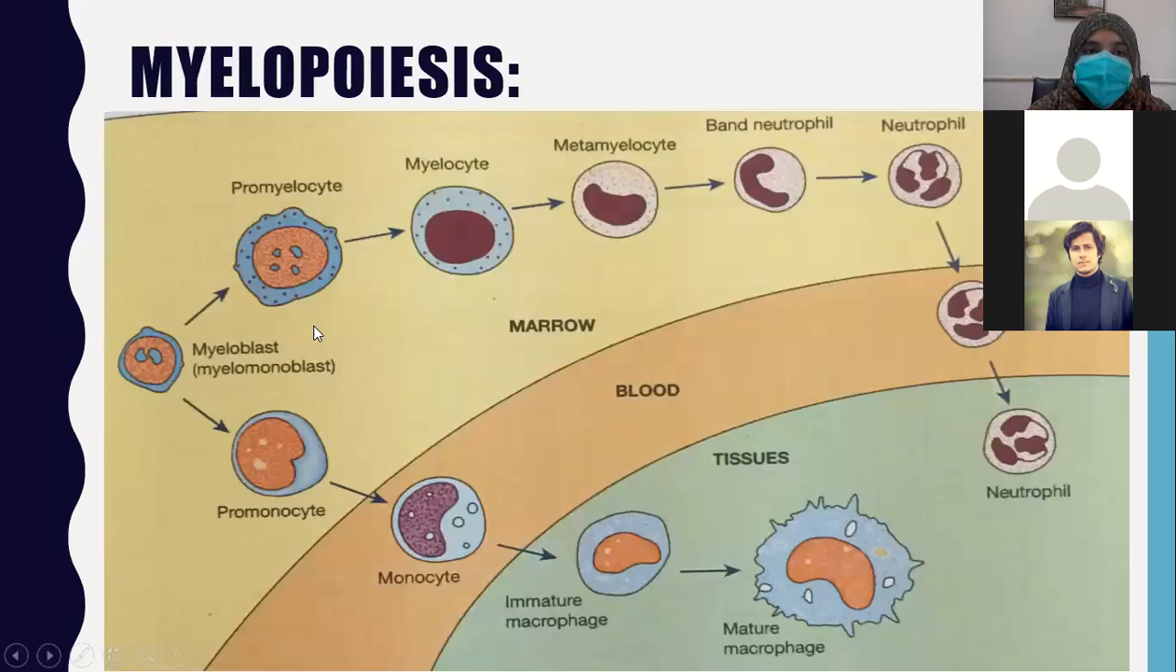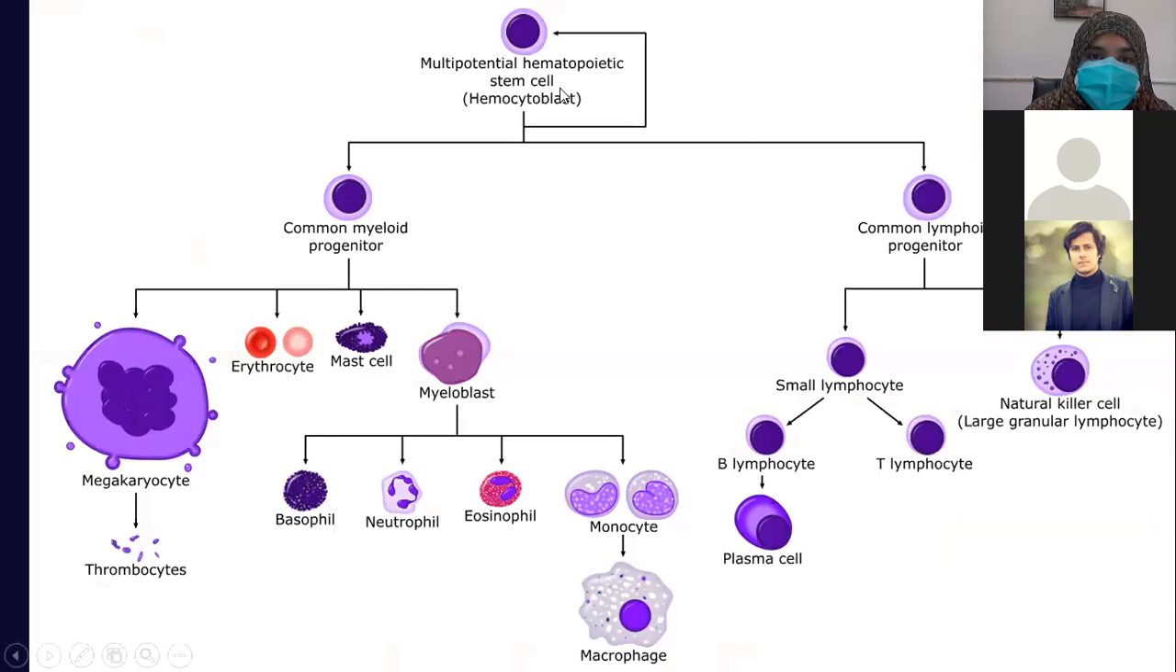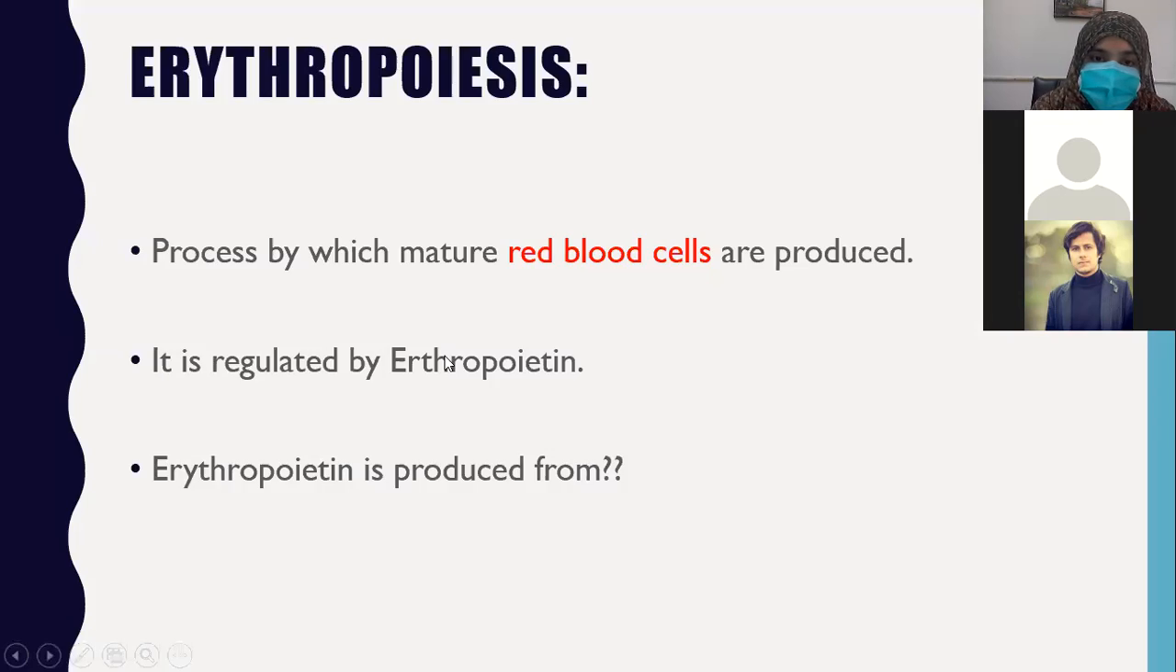So what is myelopoiesis? We'll see the previous picture again. This stem cell leads to the formation of the common myeloid progenitor, and this progenitor, when committed to form myeloblast, from this onwards we will look at that flow chart.